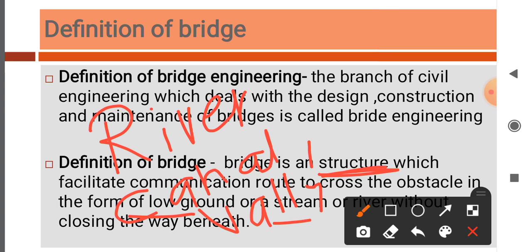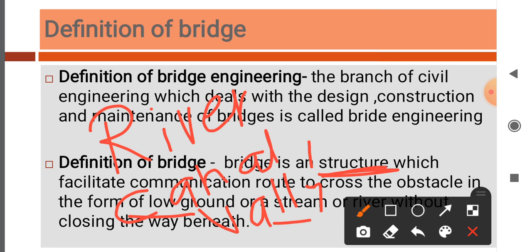River and valleys are the natural obstacles, and artificial obstacles are canal, roadway, or trench, or large depression constructed for removal of earthwork. These are the obstacles which are created manually, meaning artificial obstacles.